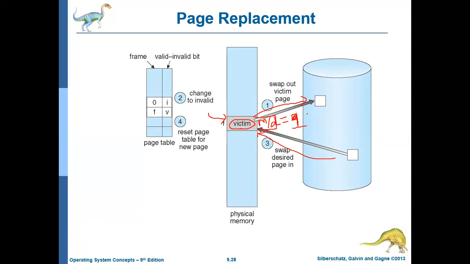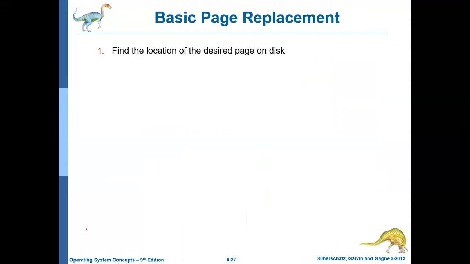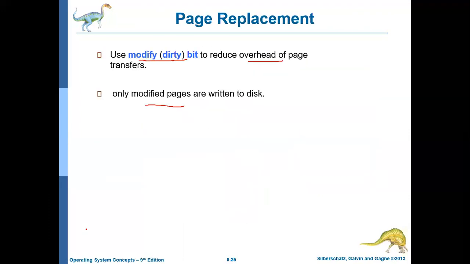But if the dirty bit or the modified bit is not set, it means that this page has not been modified since it came into memory. So in that case, you need not write this page back into the disk. Rather, we can just discard it and bring the desired page into the main memory. That much is enough. That is the reason why we use the modify bit or dirty bit. It will reduce the overhead of page transfer. Only if the page is modified, that is, if a write operation happened, will it be written to the disk.